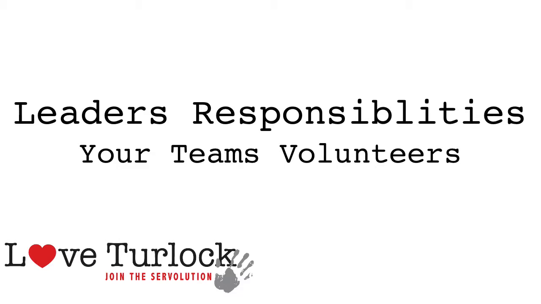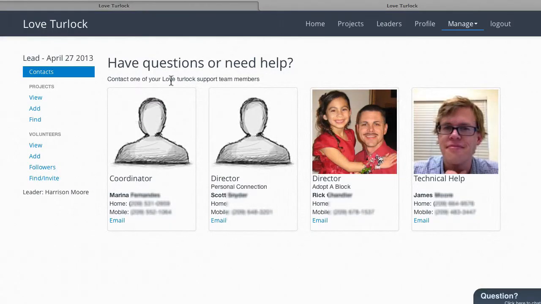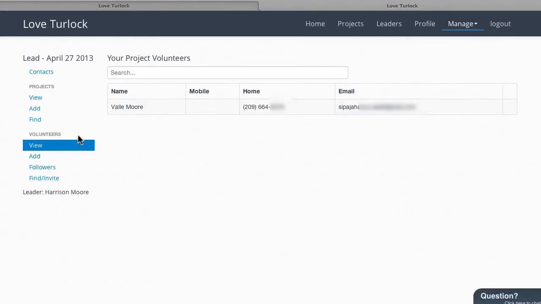Any volunteers who have joined your project will be visible by clicking the View button under the Volunteer section on the Leader page. All the volunteers' contact information will be listed here, so you can communicate with them leading up to the event.